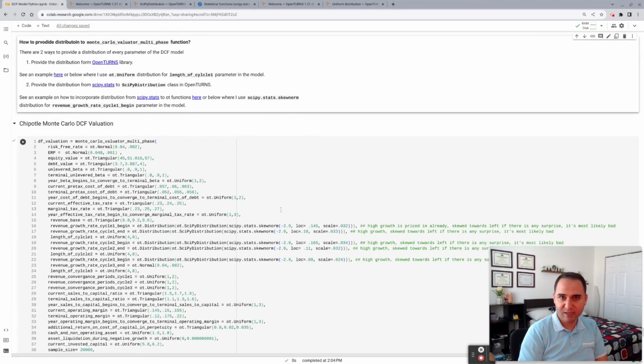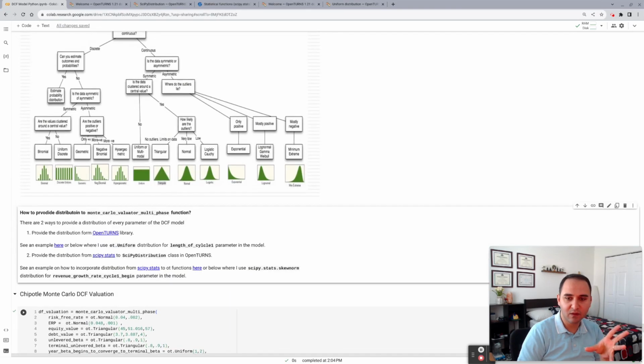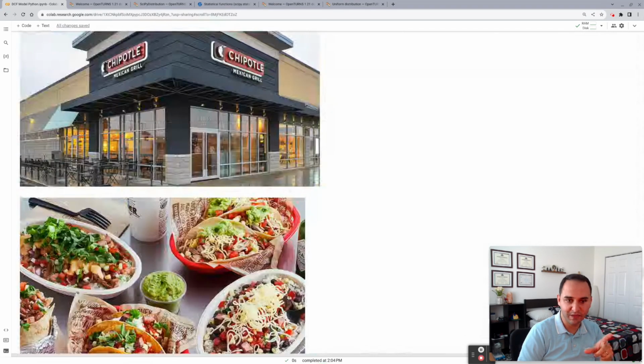So there are a couple of ways to provide the input. You can use the distribution from the OpenTURNS library itself, or you could use the distributions from SciPy, but you need to include them into SciPyDistribution, which I have examples of here and I will be covering them. Before going there, let me show you where the function is.